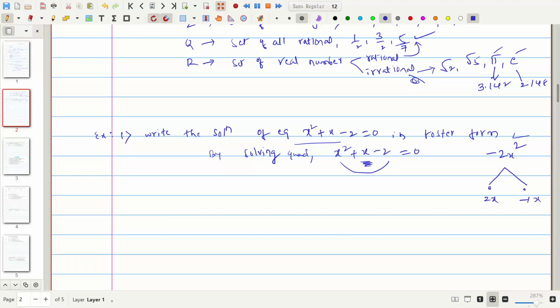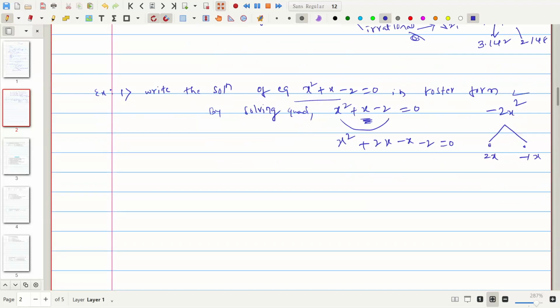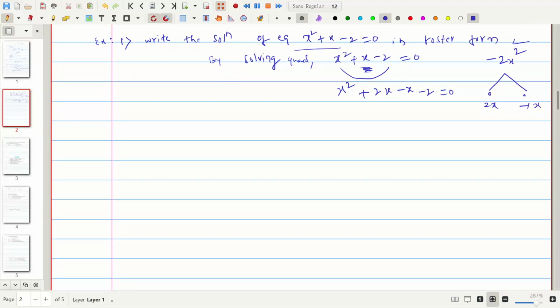2x into minus 1x is minus 2x squared, and if we add these numbers, x will remain. So I can write x square plus 2x minus x minus 2 is equal to 0. Next, I take x common, then x plus 2 remains.